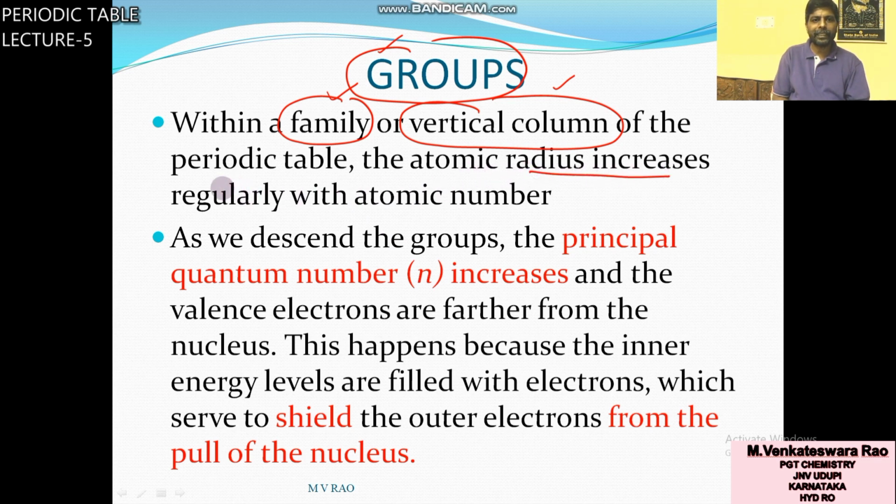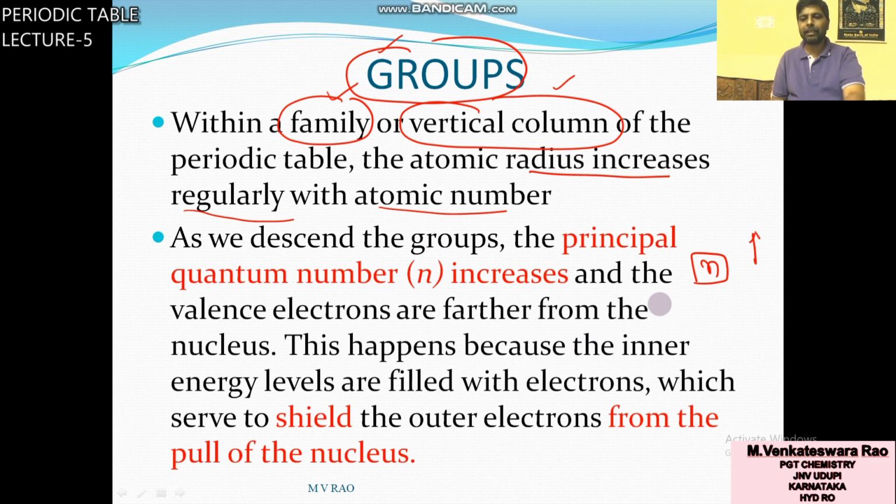Atomic radius increase regularly with atomic number. Already seen from hydrogen to francium, as atomic number increases, atomic radius increases. As we descend the groups, the principal quantum number n value increase. That means number of orbits increase.